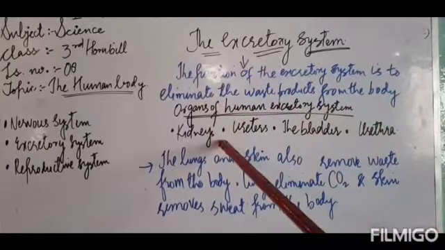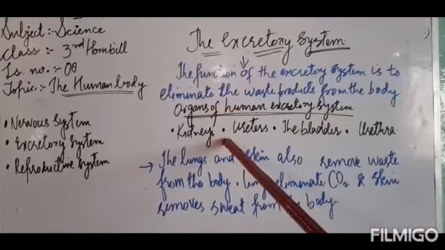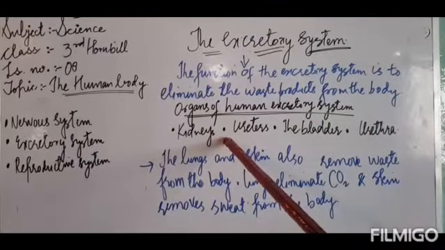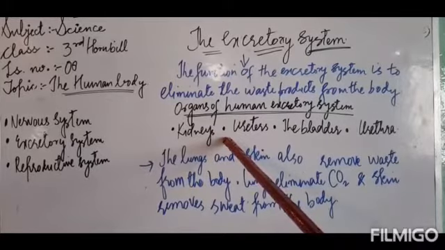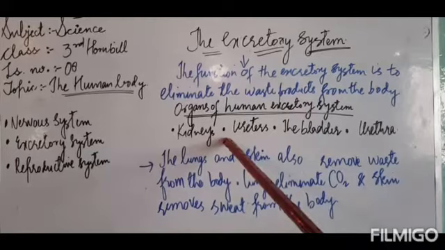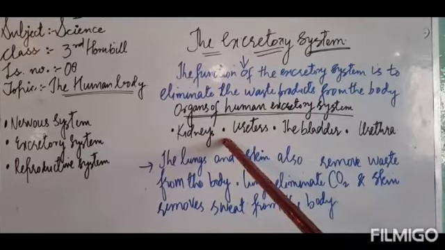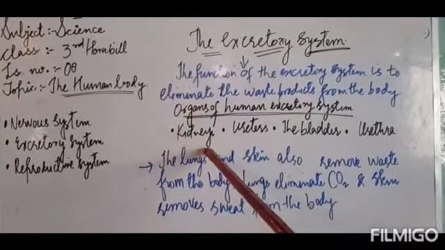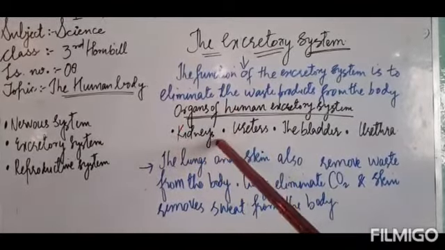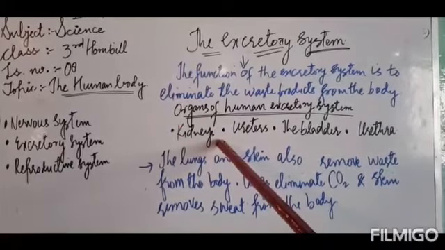Kidneys, there is present a pair of kidneys. In humans, there is present a pair of kidneys which are dark red in color and are bean-shaped. Kidneys are present on both sides of the abdominal cavity and are protected by the floating ribs. Now, what is the function of kidneys? Kidneys, they make the urine.